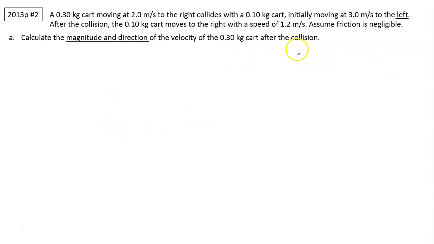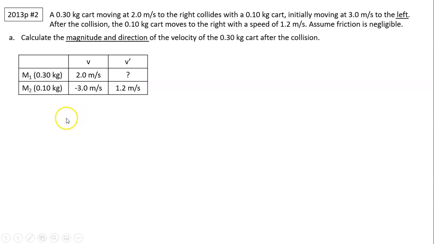So this is a collision problem. During a collision, momentum is always conserved. P before equals P after, but we need to track which card is moving at what velocity. So I made a chart so I can keep track. The 0.3 kilograms is moving to the right before, the 0.1 kilograms is moving to the left. That's why it's negative. This is after. After, the 0.1 kilograms is moving to the right. And we need to find the speed after for the 0.3 kilogram card.